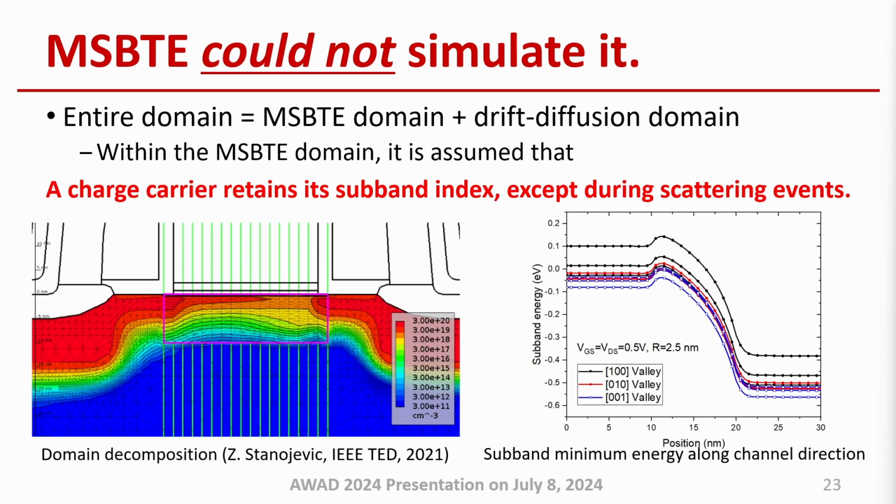However, surprisingly enough, the MSBT solver cannot simulate such device structures. Usually, we divide the entire device structure into two subdomains, one for the MSBT and the other for the drift diffusion. Within the MSBT domain, it is assumed that a charge carrier keeps its subband index except during scattering events. In other words, different subbands are not coupled through the free streaming operator.